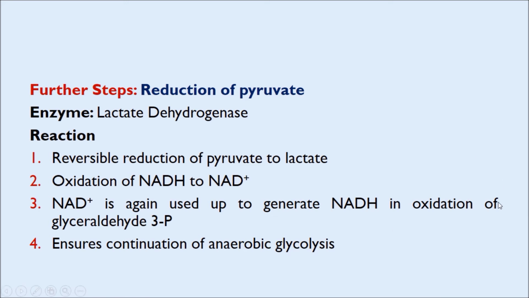Whereas in aerobic glycolysis, this NADH is in fact utilized to provide energy, and it donates electrons to the electron transport chain inside the mitochondria, or to be more precise, in the inner membrane of the mitochondria, and the electron transport chain operates and is followed by oxidative phosphorylation to form ATP. But in anaerobic glycolysis, this NADH is utilized to continue the anaerobic glycolysis.